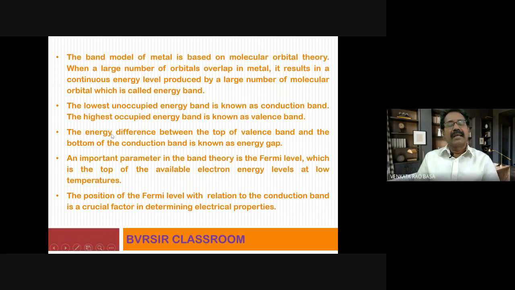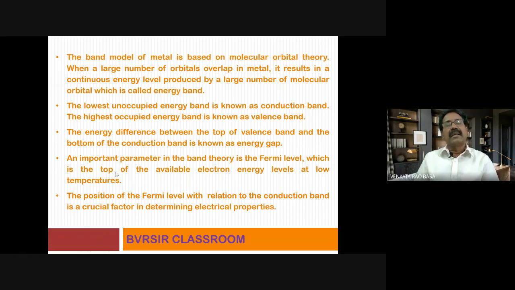Now, the energy difference between the top of the valence band and the bottom of the conduction band is known as the energy gap. What is the energy gap? It is the energy difference between the valence band and the conduction band. An important parameter in band theory is the Fermi level, which is the top of the available electron energy levels at low temperatures or at ordinary temperatures.